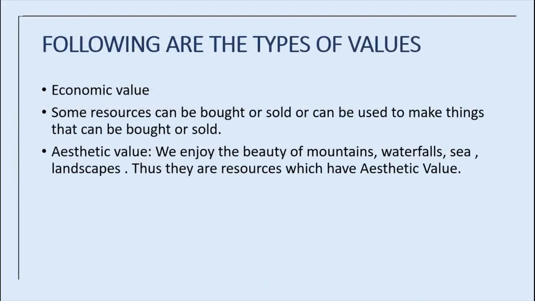Following are the types of values. Some resources have economic value, some resources don't. What does economic value mean? For example, metals like copper, iron, gold, silver: we can sell them, or we can make tools from them. We can use these metals for everything, so they have economic value. After manufacturing, we can sell them in the market, so here it has economic value.